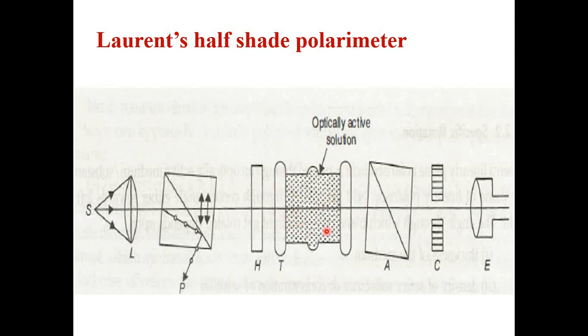Whenever that polarized light passes through optically active solution, of course there will be a certain amount of change in its angle of rotation. That change in angle of rotation one can determine with the help of the analyzer. With the help of the analyzer you can analyze what kind of change has happened over there, and the particular value of that angle can be seen on the circular scale.